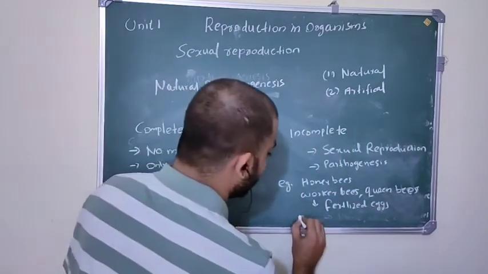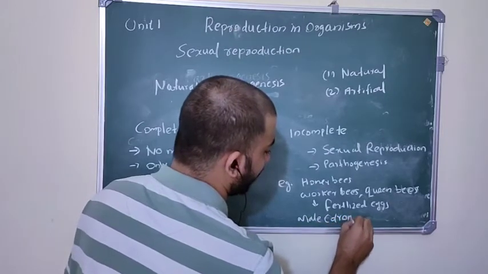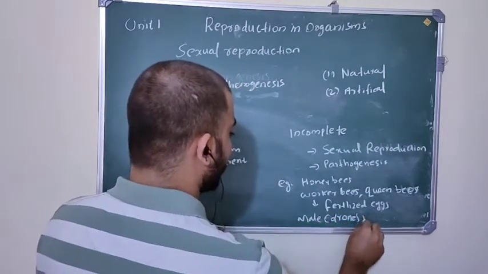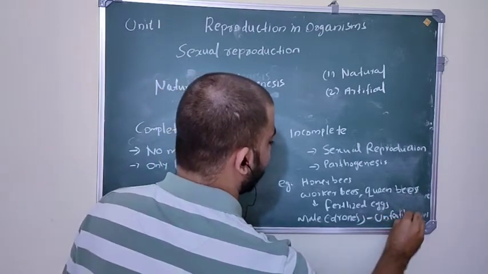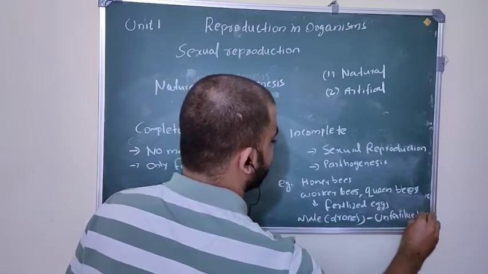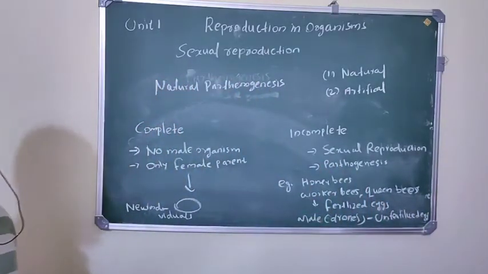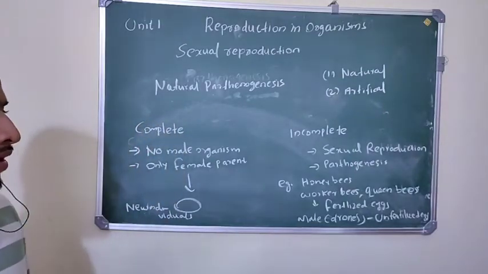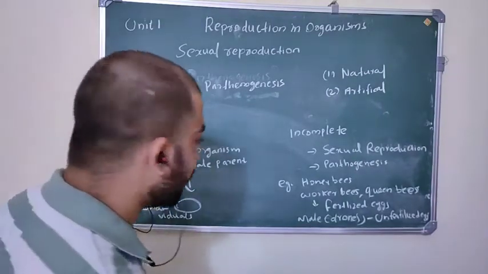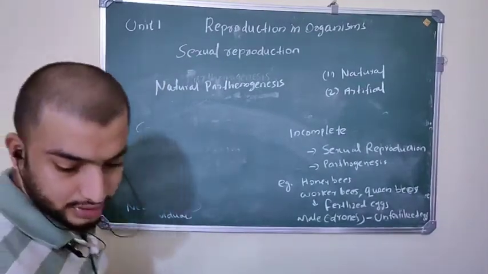But male bees, which are called drones, are produced from unfertilized eggs. That means they are produced by parthenogenesis. So incomplete parthenogenesis, example, honeybee. Then another type of parthenogenesis is called pedoparthenogenesis.